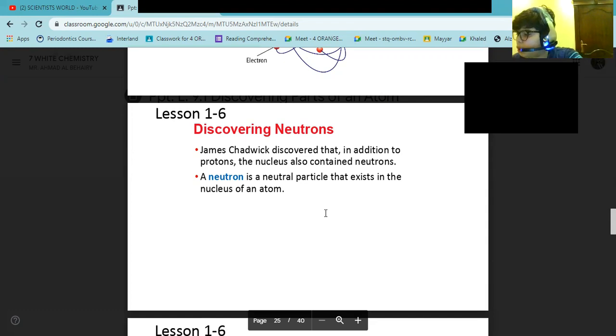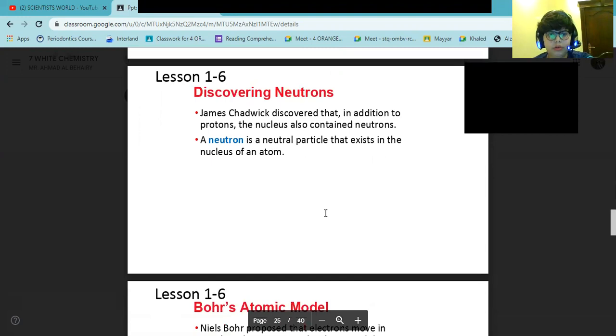A neutron is a neutral particle that exists in the nucleus of an atom. James Chadwick discovered that in addition to protons, the nucleus also contains neutrons. A neutron is a neutral particle that exists in the nucleus of an atom.